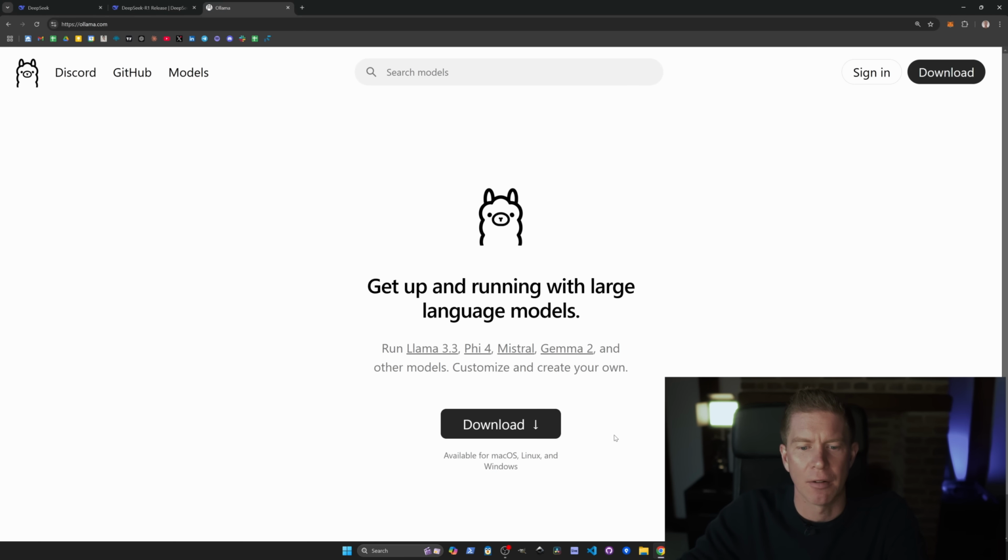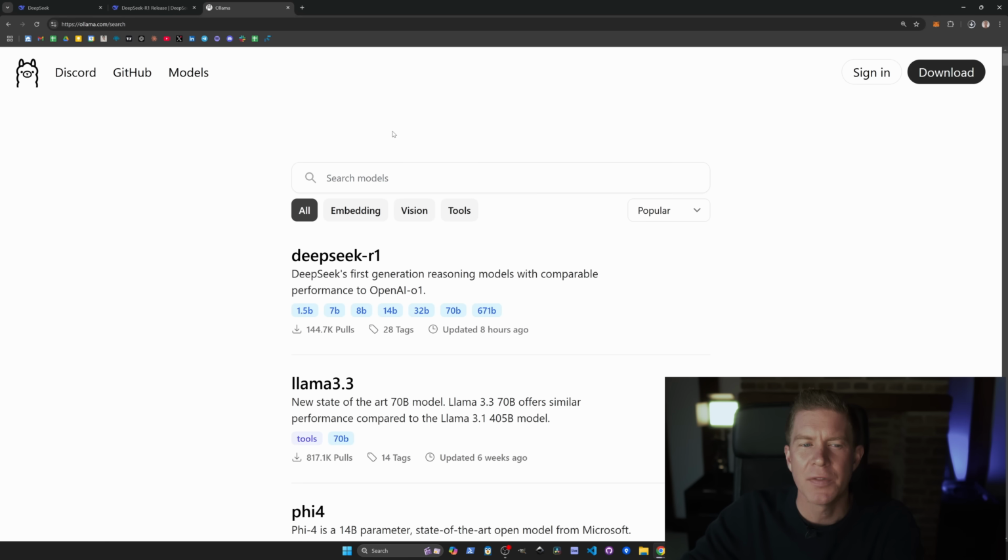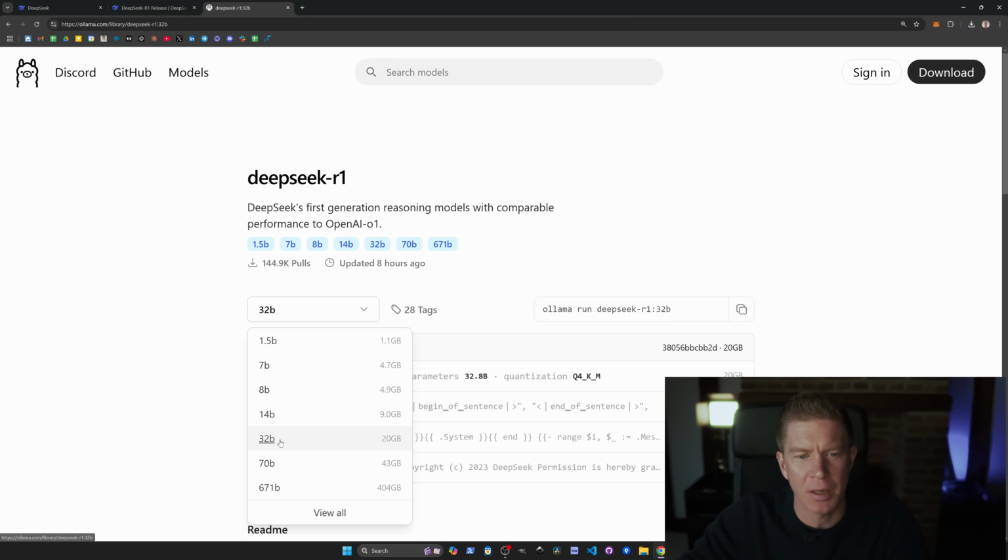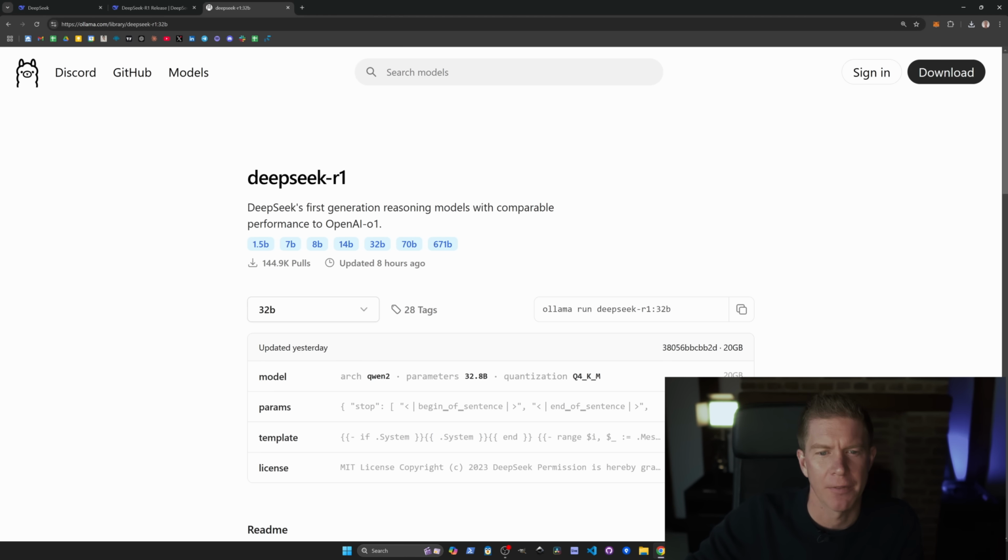So let's go ahead and download this first. It's available for Mac, Windows and Linux, and Ollama is a framework for running different large language models like Llama 3.3 and the latest DeepSeek R1. I'll be downloading and using the 32 billion parameter version. This is 20 gigabytes. There is a massive 404 gigabyte, 671 billion parameter version, but you need kind of specialized hardware to run that effectively.